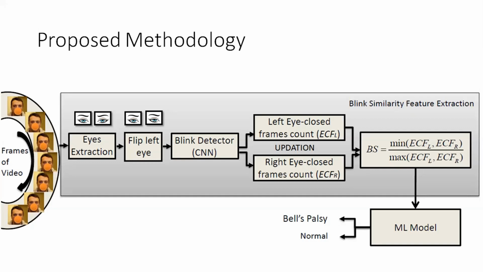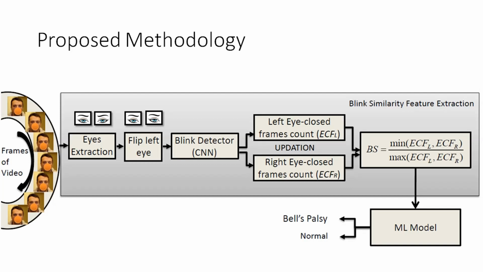Now that we understand what ECFL and ECFR are, once all the frames are processed, we develop our final blink similarity feature using the min-max ratio of these two counters.